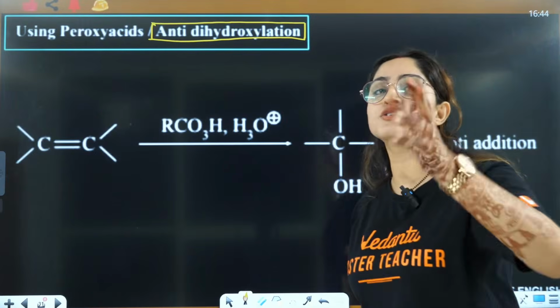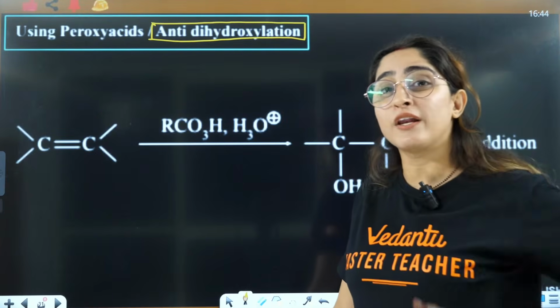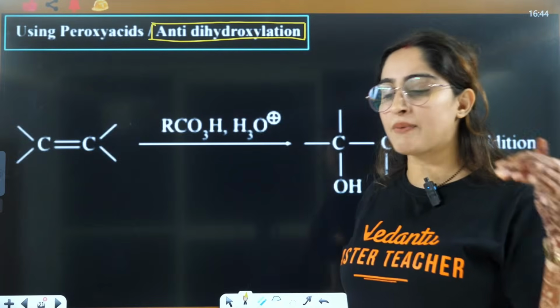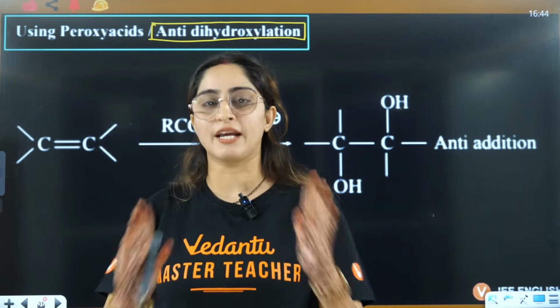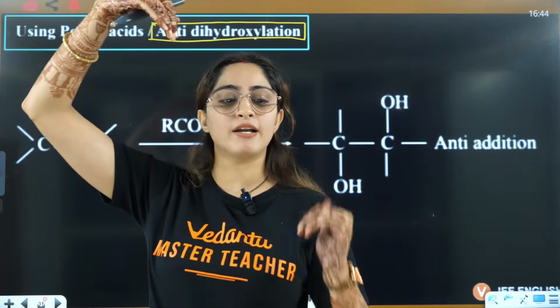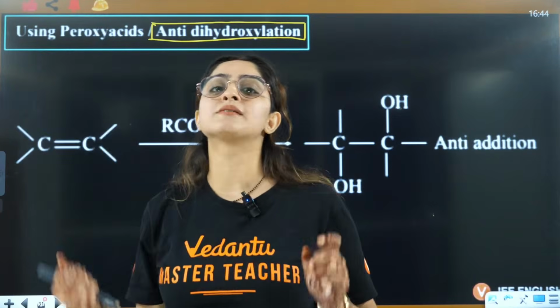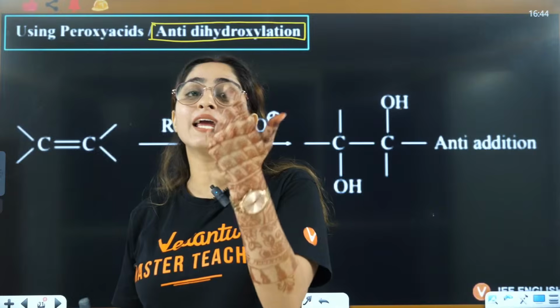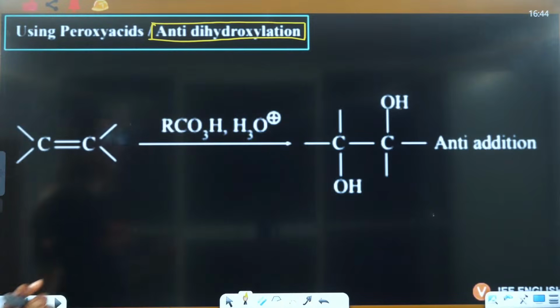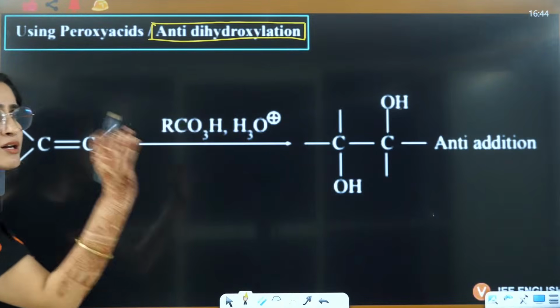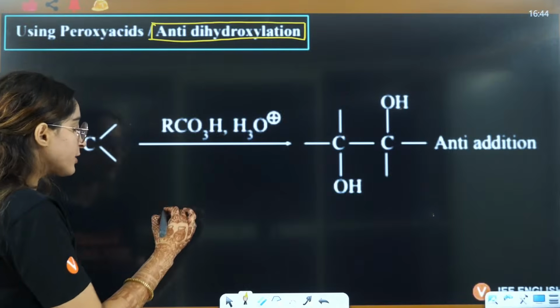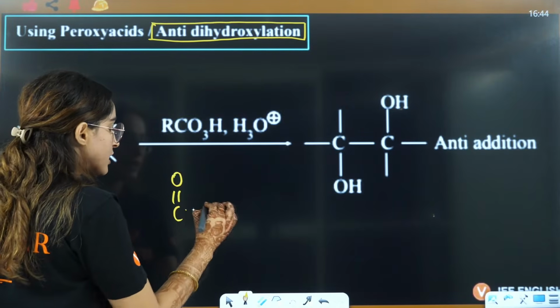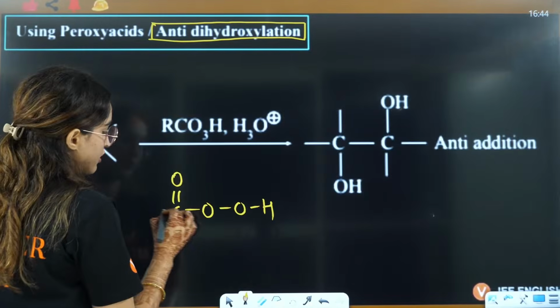So two hydroxyl groups you are adding, right? So when you are adding on the syn positions, that means both are coming from the same direction. And when they are anti, one is coming from this side, other is coming from this side, that is anti-dihydroxylation, and that will be with peroxide linkage, acid peroxide linkage, that is this kind of thing we are talking about.